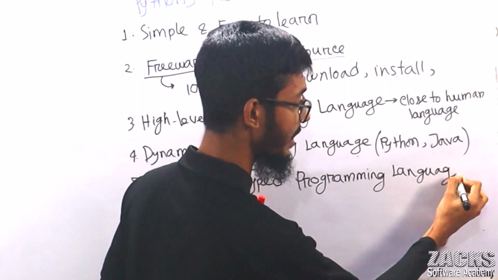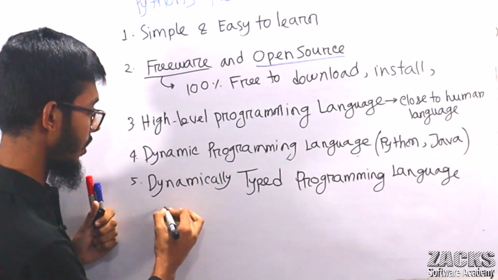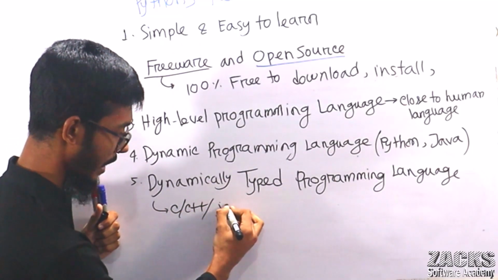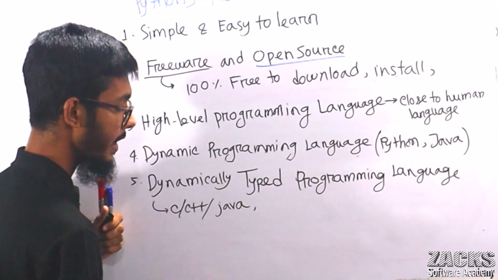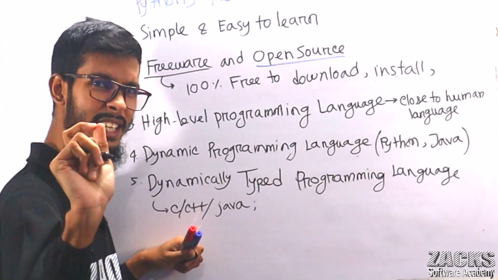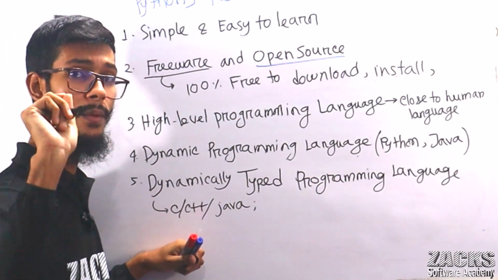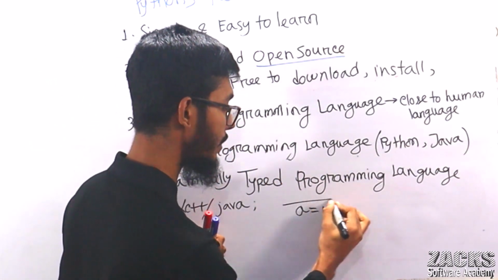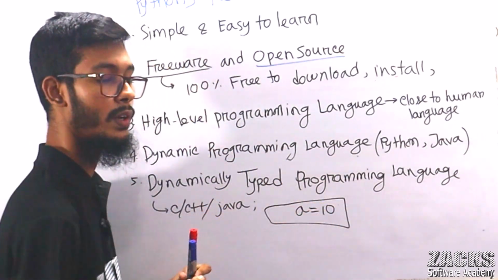Sir, do you know anything about C or Java? Consider this is C, C++ or Java programming language. If you know anything about C, C++ or Java, I'm asking you one question: a equals 10, is it possible? No, it's not possible.